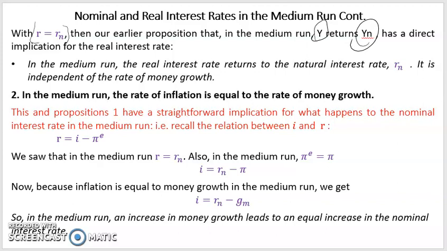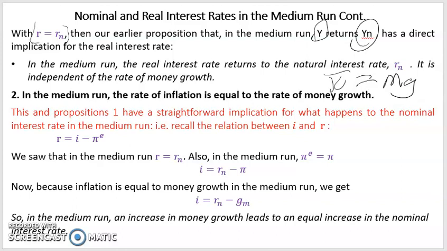The second proposition is that in the medium run, the rate of inflation is equal to the rate of money growth. That would mean inflation is equal to money growth. And this is what we covered in macroeconomics 2, I think it's chapter 8, 8.2 to be precise. So this proposition as well as proposition 1 have a straightforward implication for what happens to the nominal interest rate in the medium run.